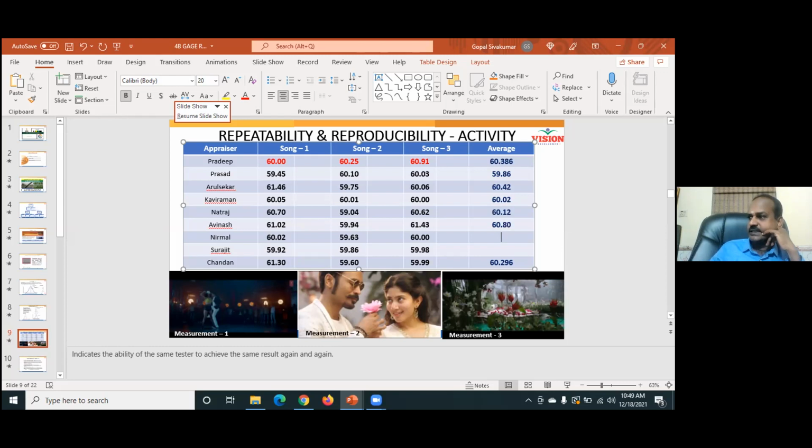60.80. Then Mr. Nirmal, 59.88. Then Mr. Surajit, 59.92. See now, 9 people and I have got 9 averages. When I visualize the average, more likely that your average will follow normal distribution.